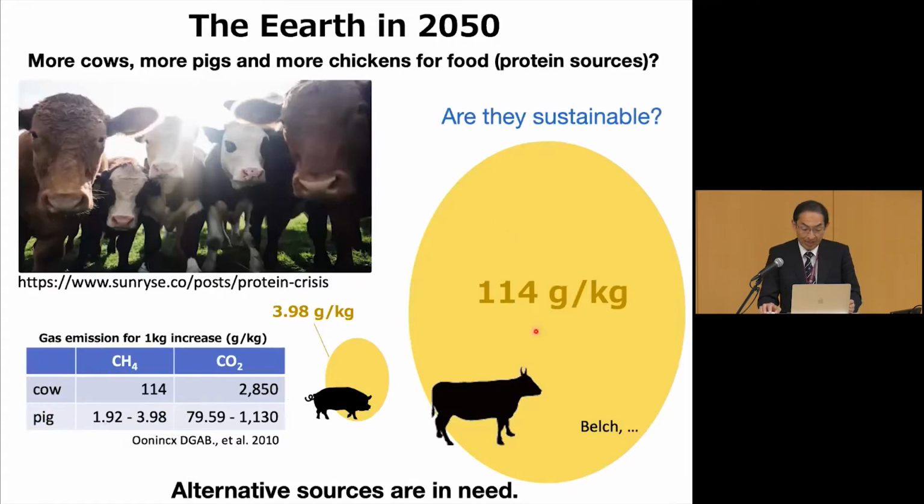For example, cows belch or burp, and the amount of burp is not negligible. To produce 100 kilograms of protein, they burp 114 grams of gas, which increases the temperature of the Earth. The same thing happens with pigs too, so we cannot rely so much on cows or pigs. We need alternative sources of food.